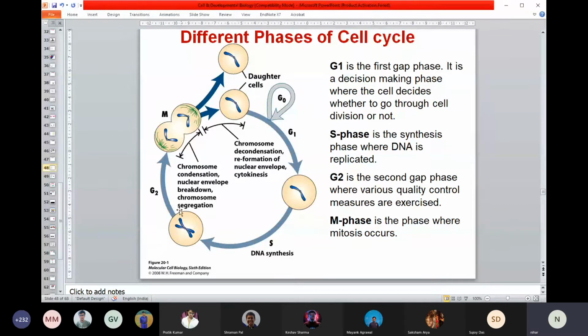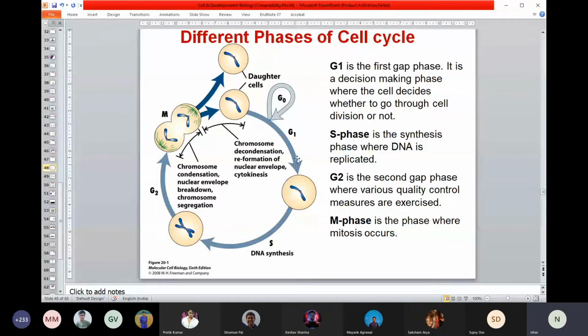Now the interphase can be divided into multiple phases. First are called G1, S, G2. Then only comes mitosis. So what is G1? The G1 stage is a kind of gap phase. G stands for gap. It's the first gap phase where the cell is getting ready. The cell thinks that everything is in place, so now it can go for a division. It's a phase where the cell checks all the parameters, that everything is perfectly in place. It takes a huge amount of time to think about that.